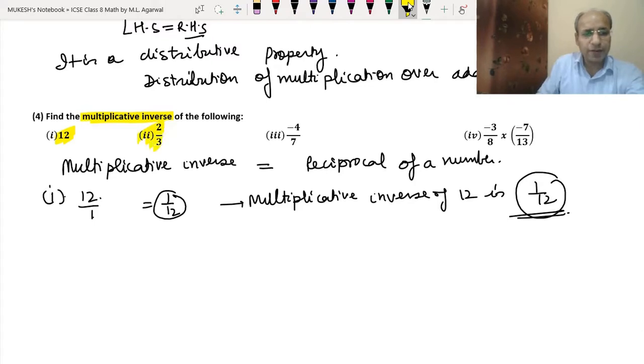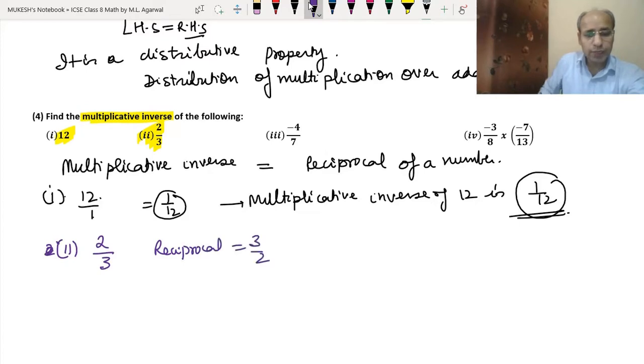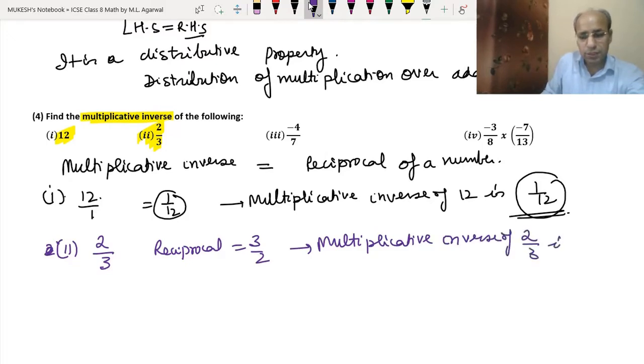In the second part we have 2 upon 3. So its reciprocal will be equal to 3 upon 2. Okay, so the multiplicative inverse is 3 upon 2. So the multiplicative inverse of 2 upon 3 is 3 upon 2. Okay, so this is the answer.